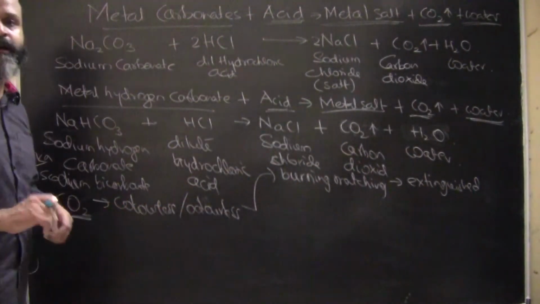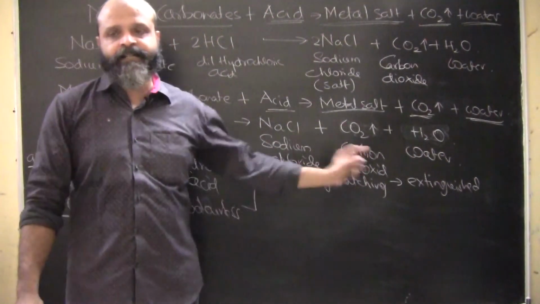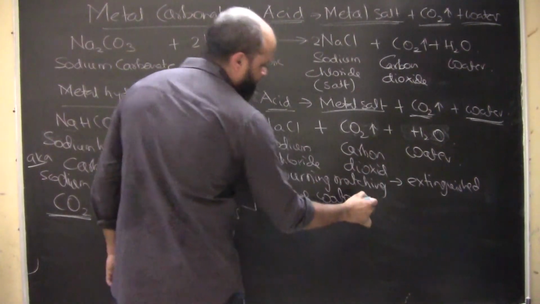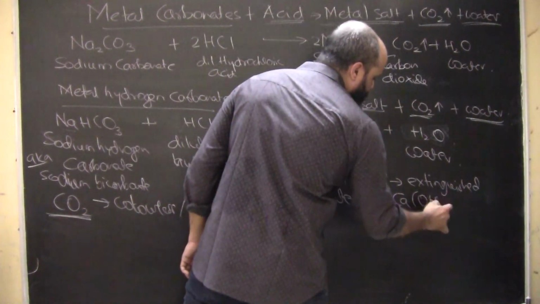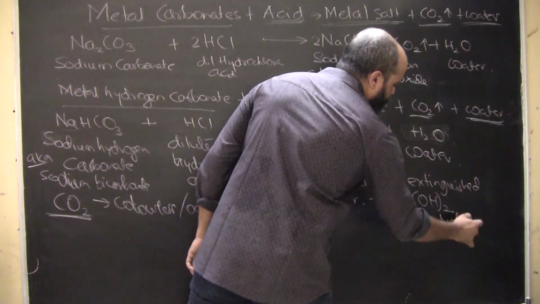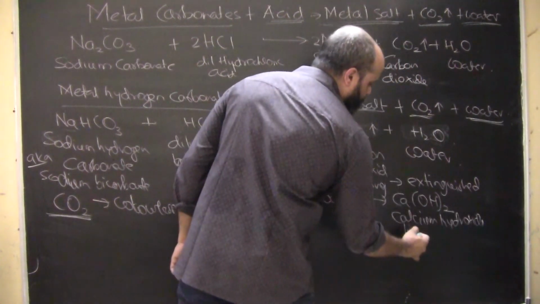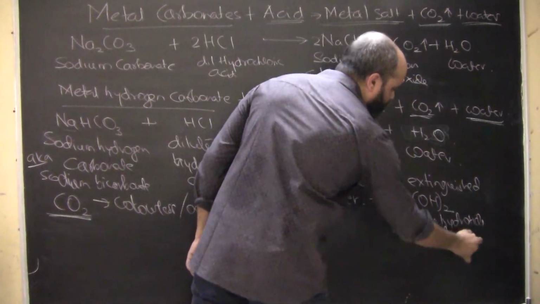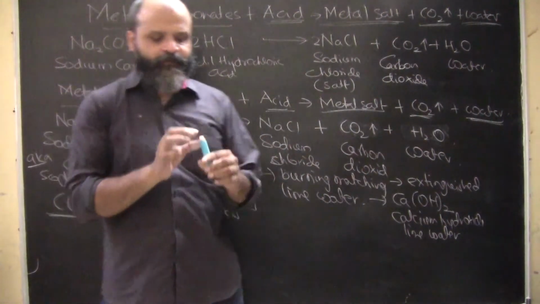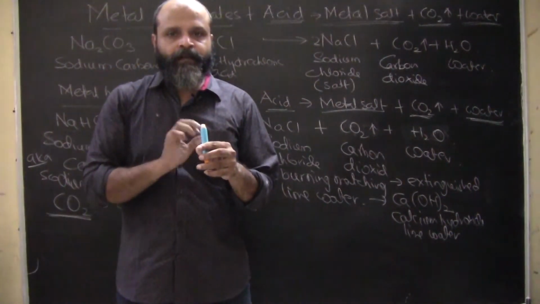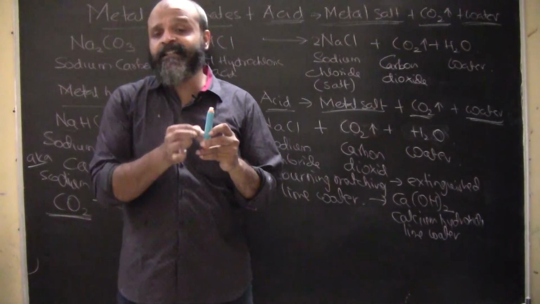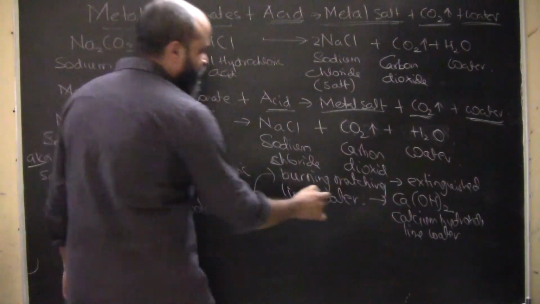The second test, the confirmatory test that it is carbon dioxide, is the lime water test. Now what is lime water? Lime water is basically calcium hydroxide. The chemical name is calcium hydroxide, and it is also known by the common name of lime water. When we pass carbon dioxide into lime water, even if you take a beaker, put lime water in it and blow carbon dioxide into it by means of a pipe, you will see that the lime water turns milky.